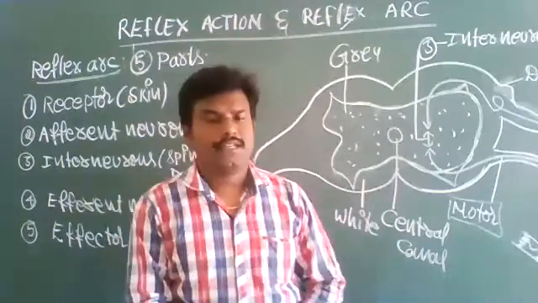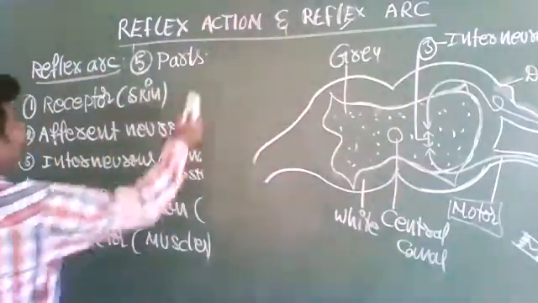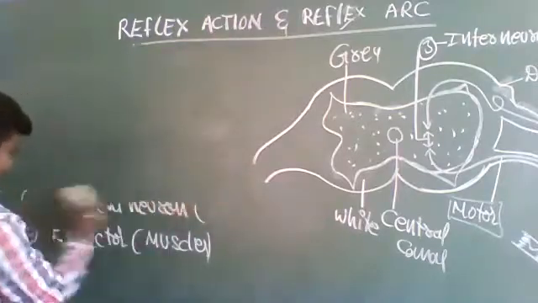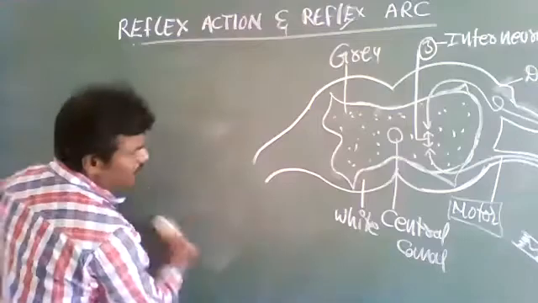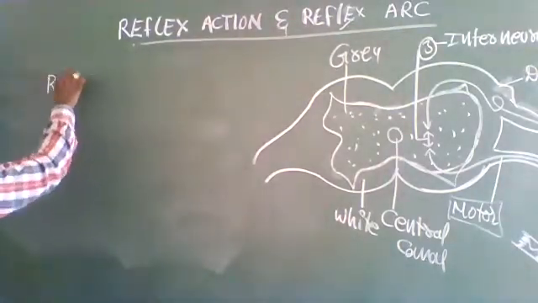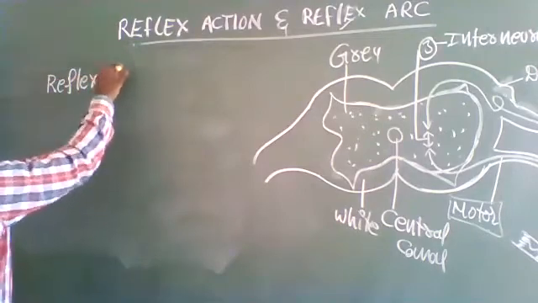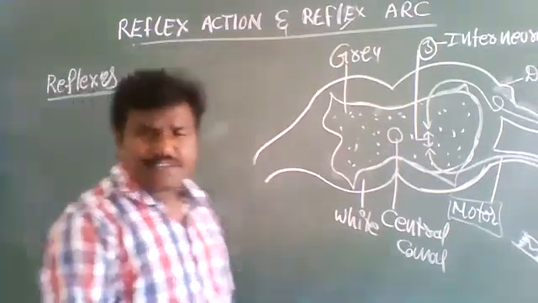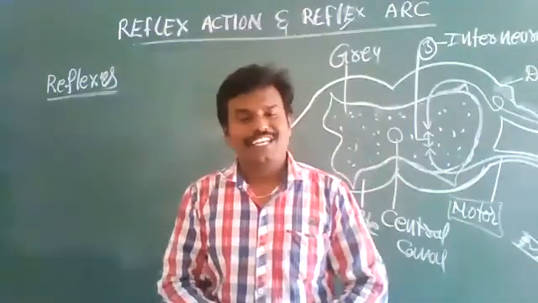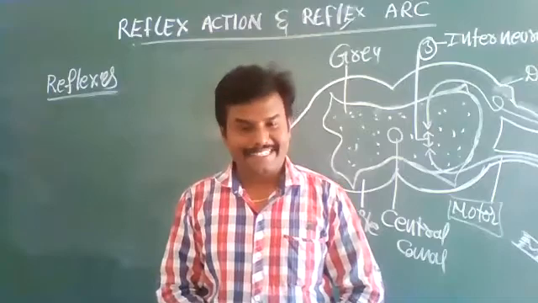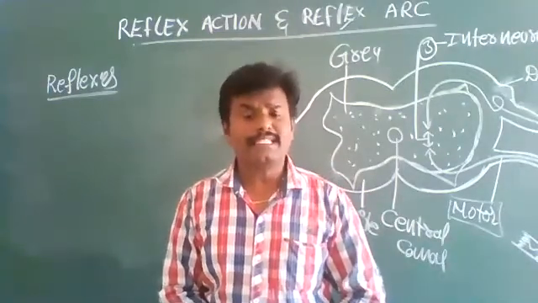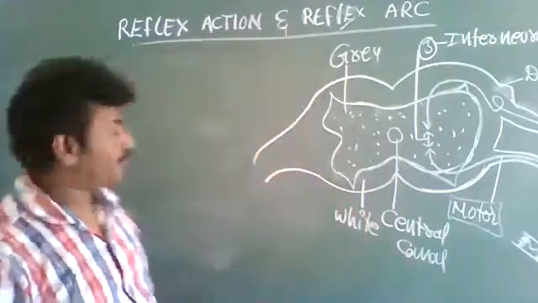Okay, that's all. Next, types of reflexes. In mammals, a wide range of reflexes are commonly generated. All these reflexes are broadly classified into two types.